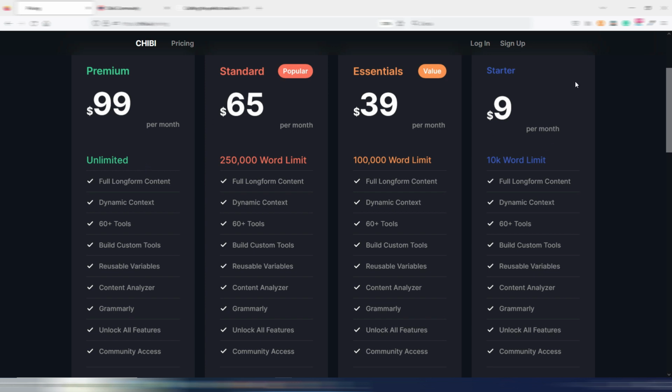Yes, you can start with this $9 one, so you can see if you like it. Then maybe you can go up to this essential one. If you feel then you need more than 100,000 words every month, you can go up to this one. And then if you really write a lot of content, you can go up to unlimited. Anyway, the prices are not bad. I think it's difficult to find a tool like this out there with an unlimited plan for this price.